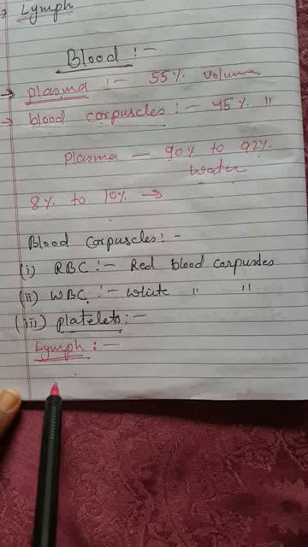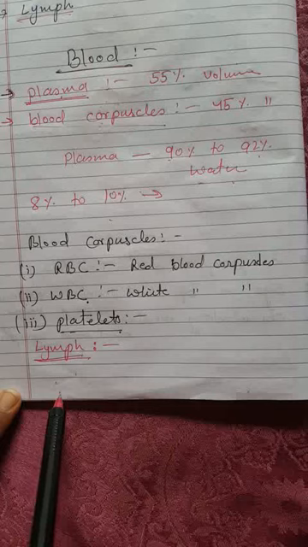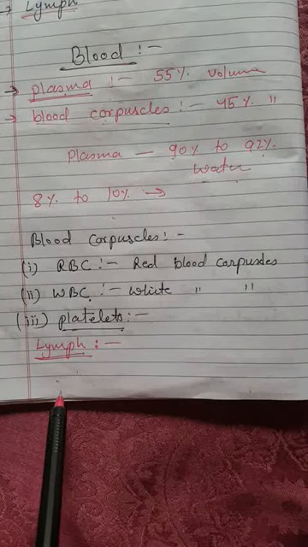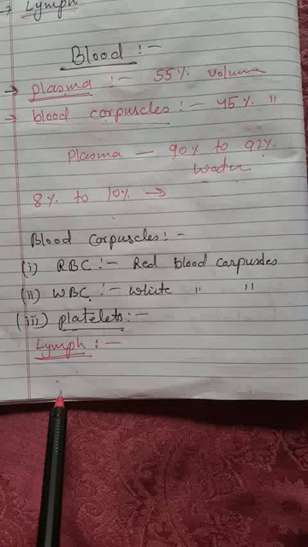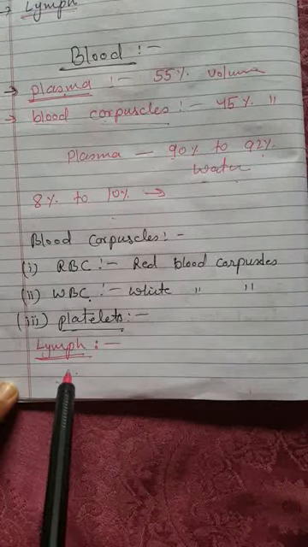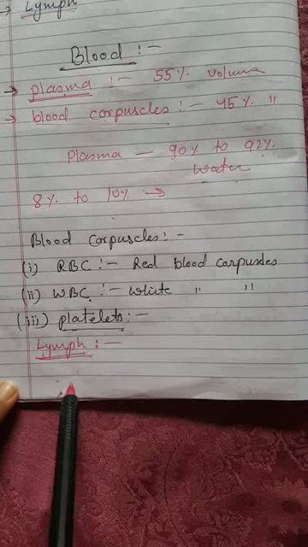Once again, lymph is colorless. It consists of plasma and leukocytes only. It contains less plasma proteins and a lower concentration of calcium and phosphorus compared to blood. Its flow is very slow. Its path of circulation is from body tissue to heart.